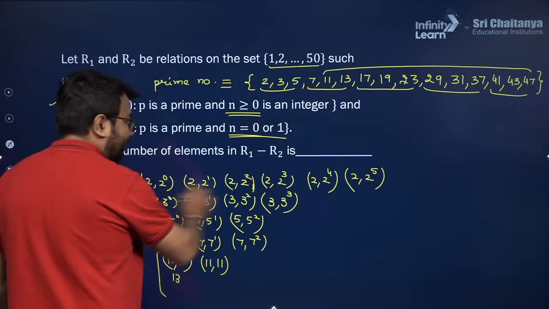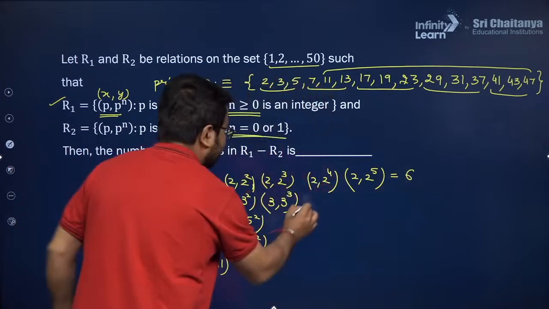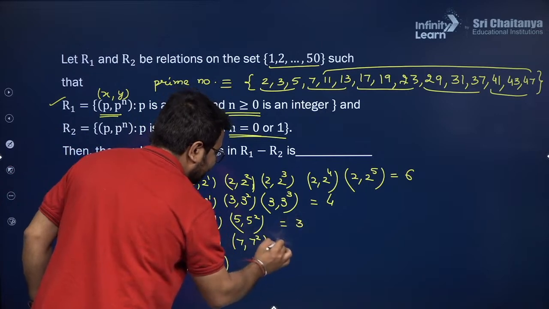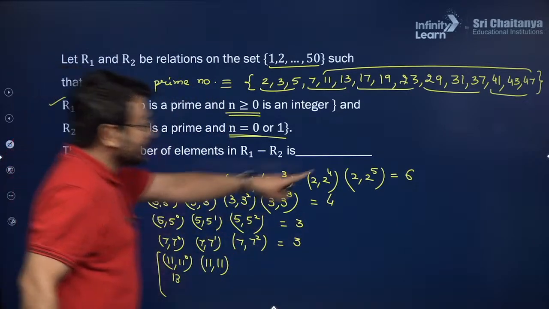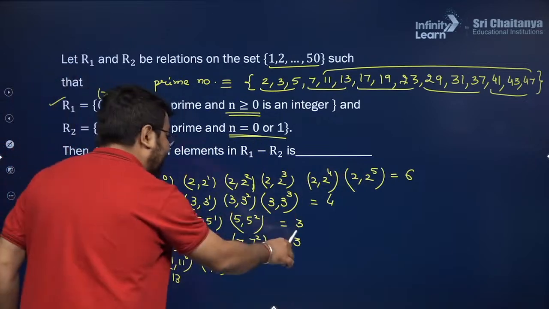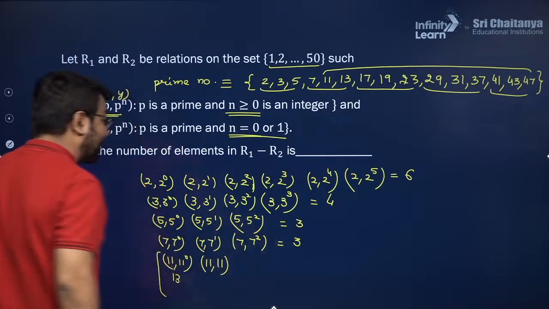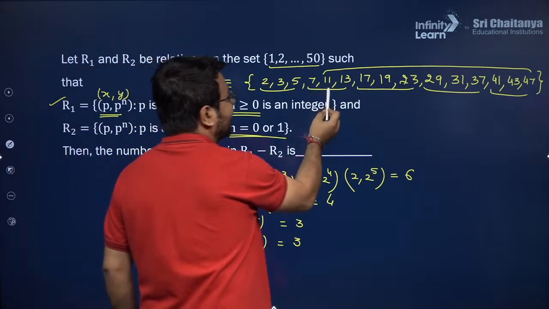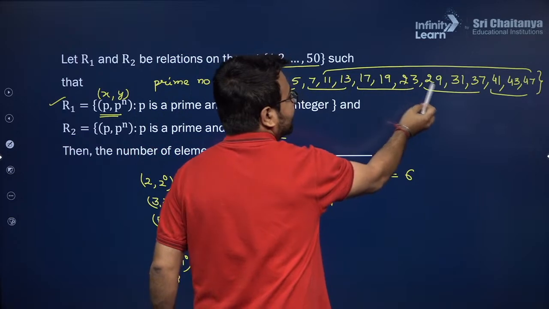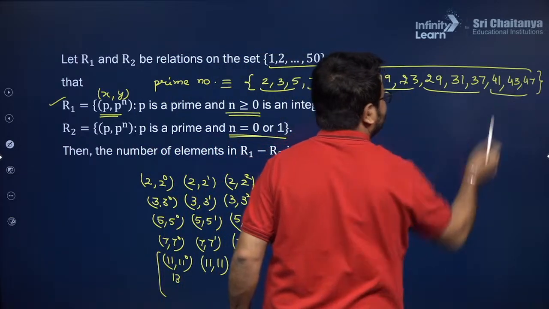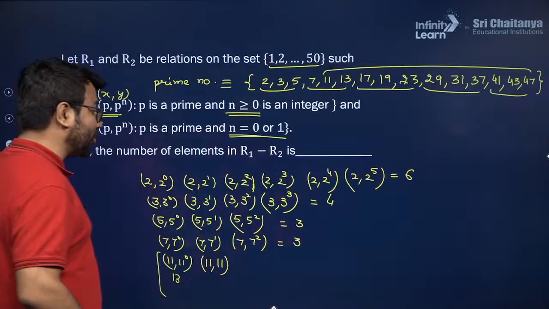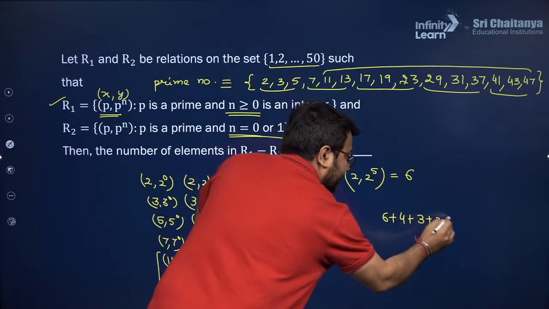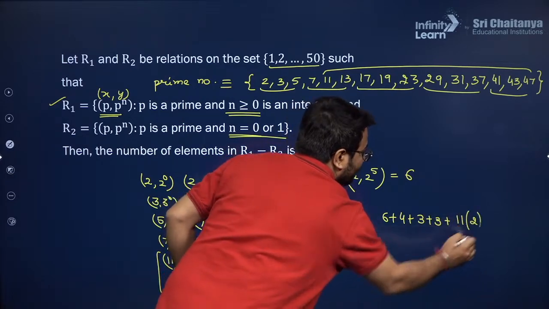But before that, from 2 we are making 6 ordered pairs, from 3 we are making 4 ordered pairs, from 5 we are making 3 ordered pairs, from 7 we are making 3 ordered pairs. So 6 plus 4, it is 10, 10 plus 3 plus 3, it will be 16, and 16 is up till 7. Okay, now after that 1, 2, 3, 4, 5, 6, 7, 8, 9, 10, 11. Now in this case 11 into 2. So here we have 6 plus 4 plus 3 plus 3, and then we have 11 times 2 over here.